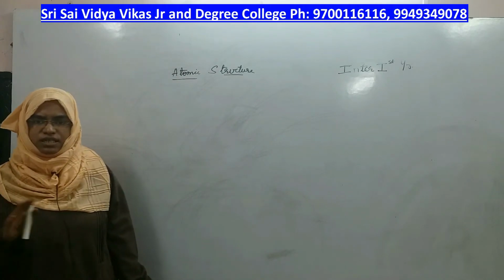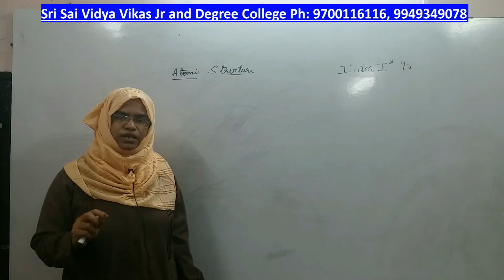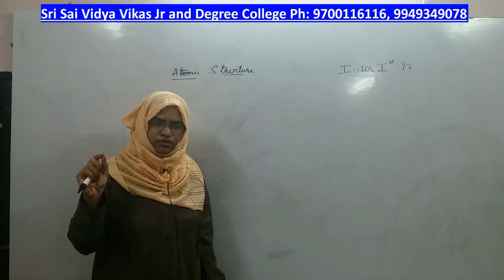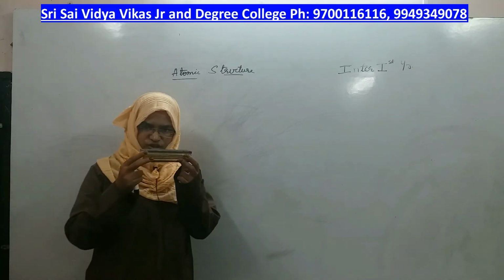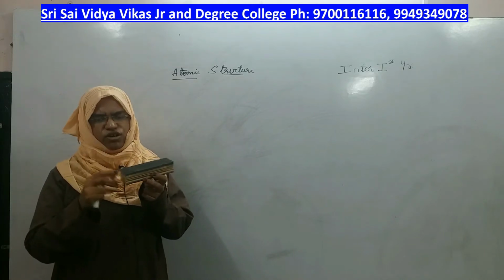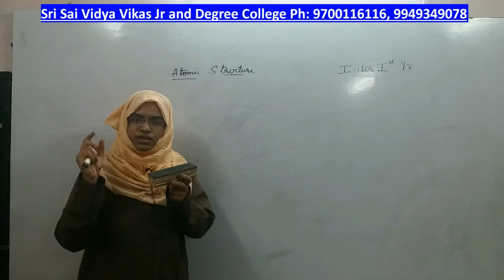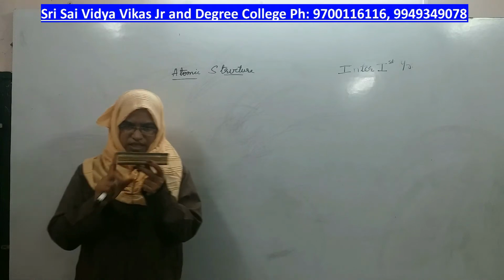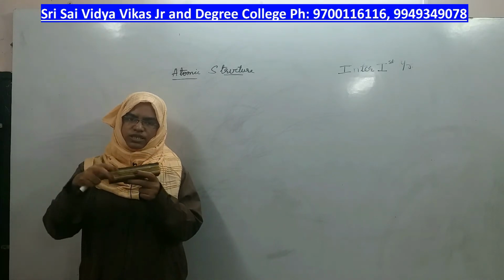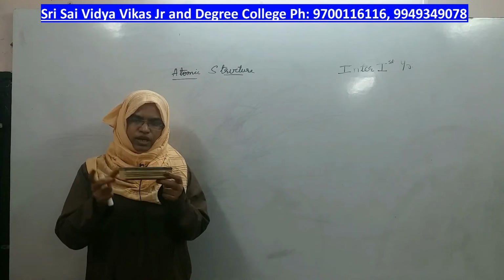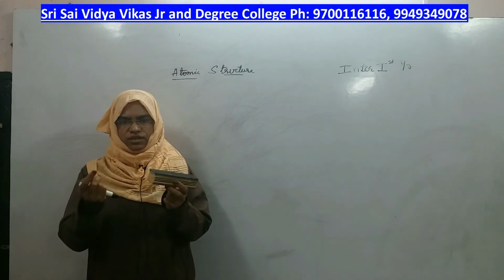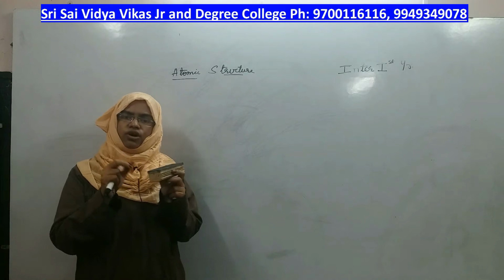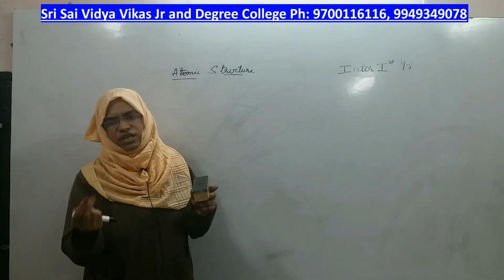Till the 19th century, scientists had an observation that whatever matter you take, be it solid, liquid or gas, like this piece of duster, or a glass of water, if you try to break down that matter into smaller pieces, suppose I break this duster into two pieces, the first piece into another two, the second piece into another two, continuously you do the same process, you will end up at a stage where you can no longer break the piece of duster into further smaller particles.